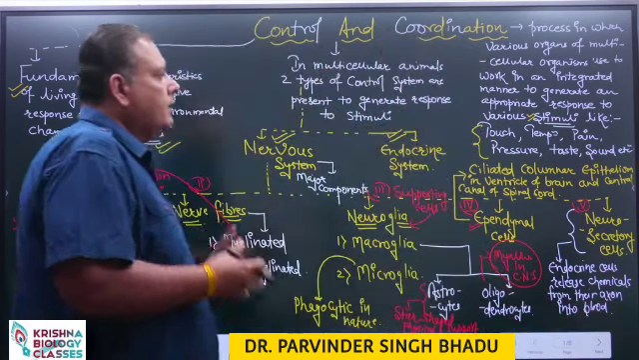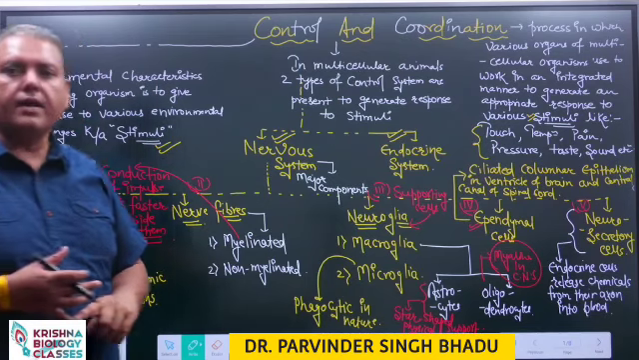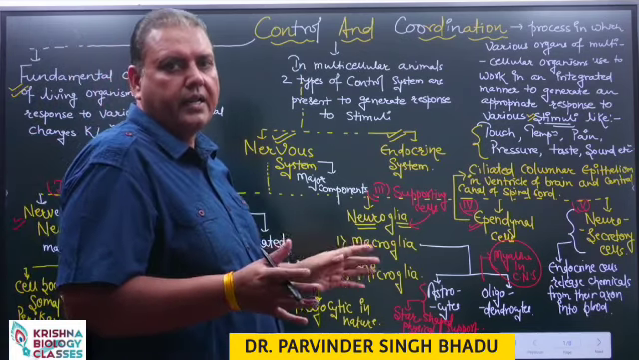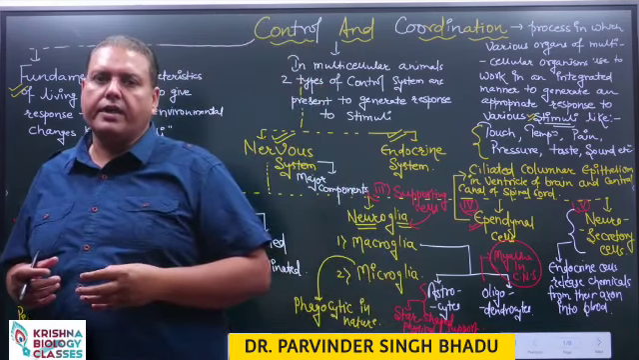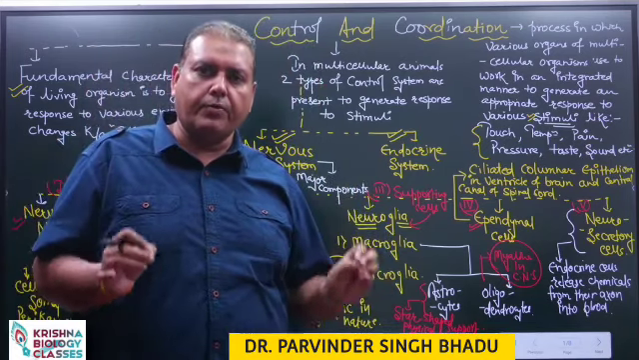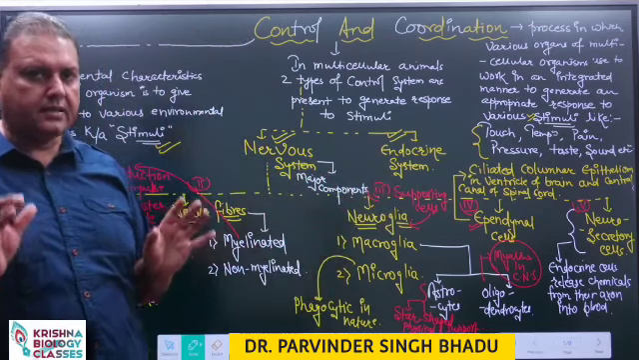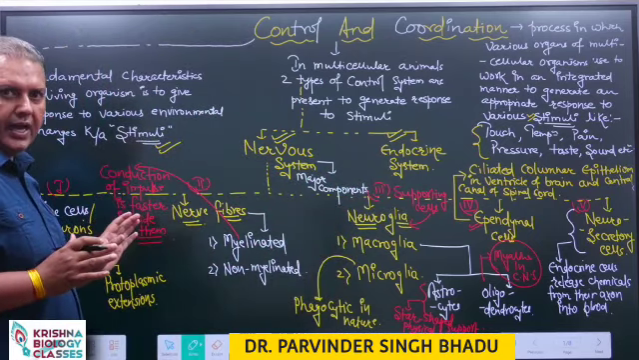So, we are discussing the topic control and coordination, commonly named as the nervous system. It is the fundamental property of living organisms to generate an appropriate response to the environmental changes, named as stimuli.